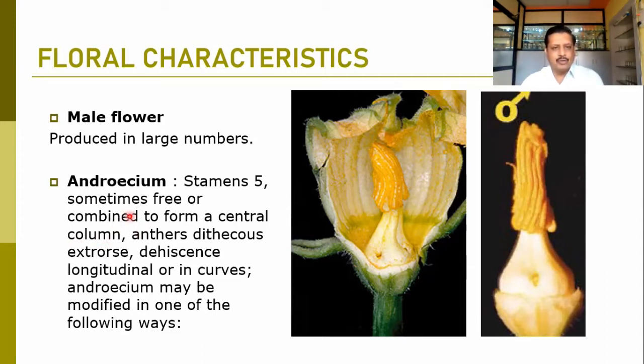Most of the time they may not be free, but they form a combined, column-like structure. Here you can observe that the filaments and anthers are connate. Here also the filaments and anthers are connate to form a stalk-like structure. Anthers are dithecous, two anther cells are there. They are exposed in nature, and dehiscence is longitudinal.